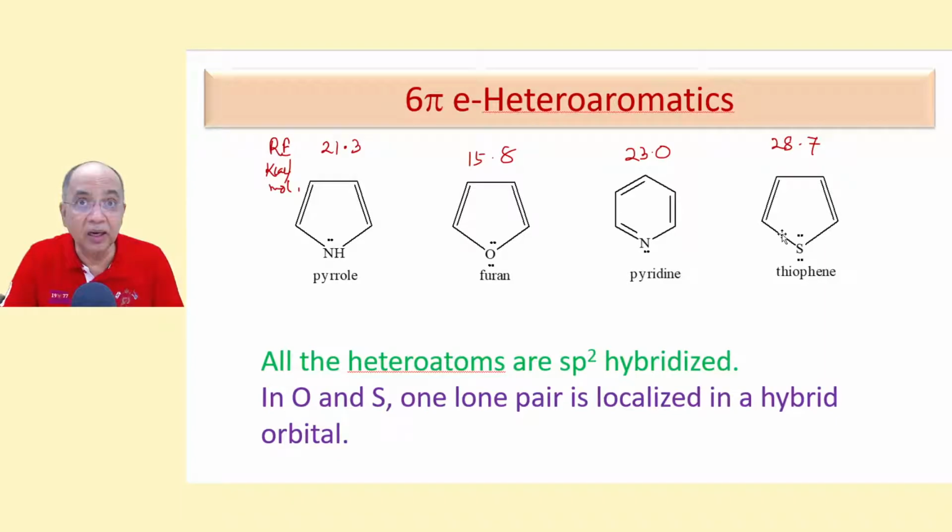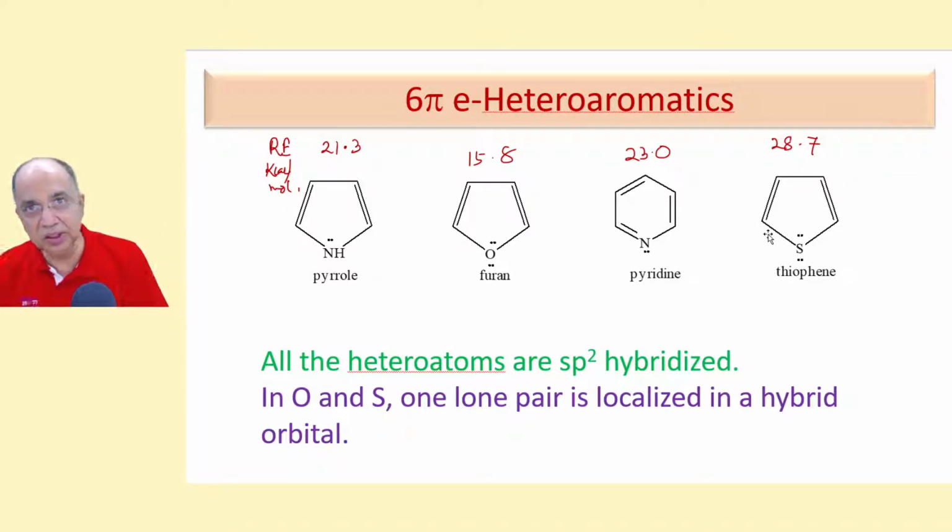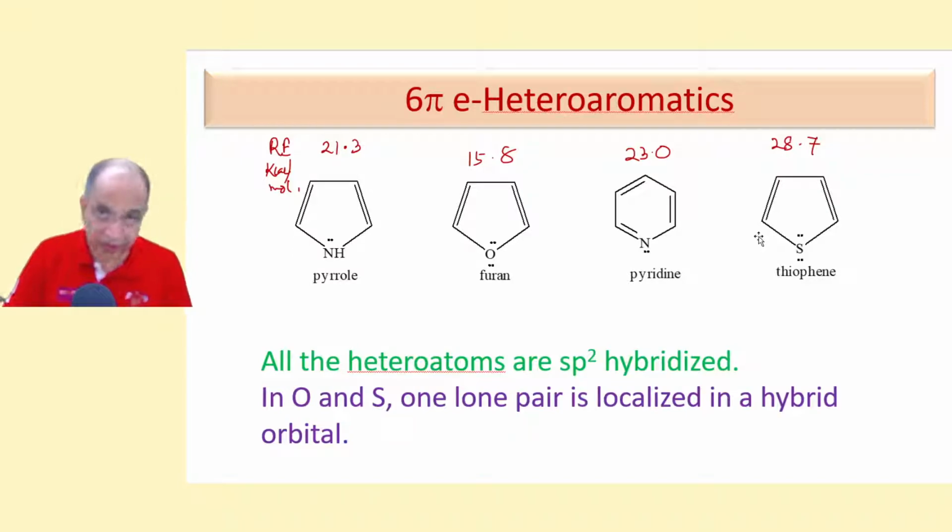These have the data. Tropylium ion, cyclopentadienide ion, cyclopropenium ion, they do not have any resonance energy data. Yes, research is going on to find resonance energy, but it is not as confidently or abundantly available in literature as you find in these cases. This 15.8 is furan. Out of the two lone pairs, one is conjugating, delocalized, and the other one is localized, present in a hybrid orbital.